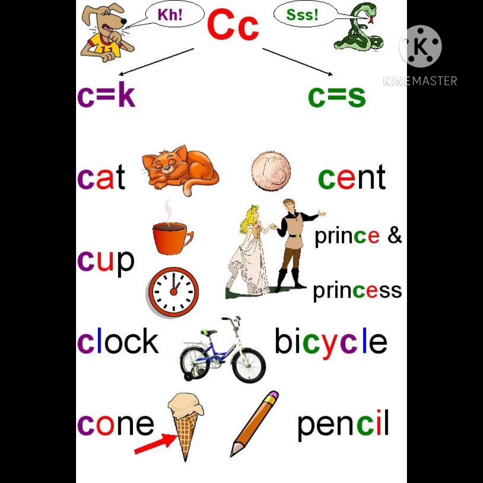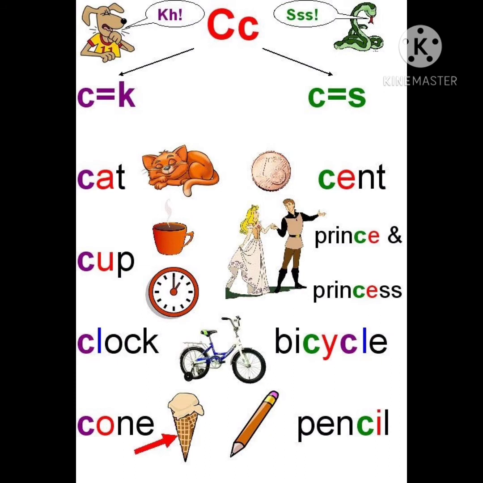So when the letter C is followed by E, it gives the sound of S. So C-E-N-T is scent. C gives the sound of S in scent. Now see the next two words, prince and princess. In these two words also, the letter C is followed by E. So C gives the sound of S. That's why we will say as prince, princess.